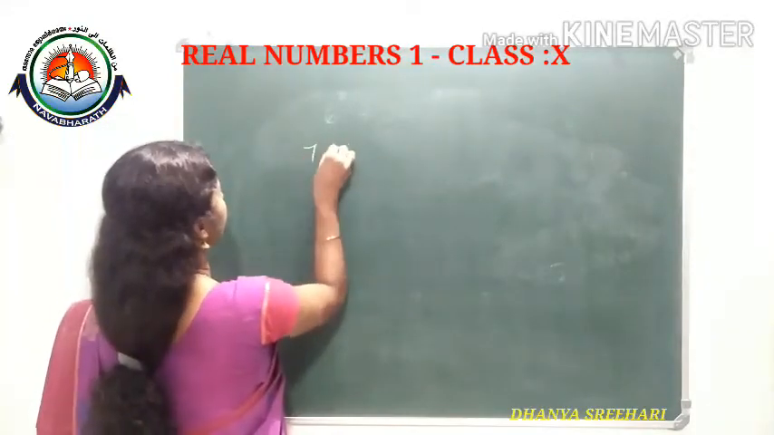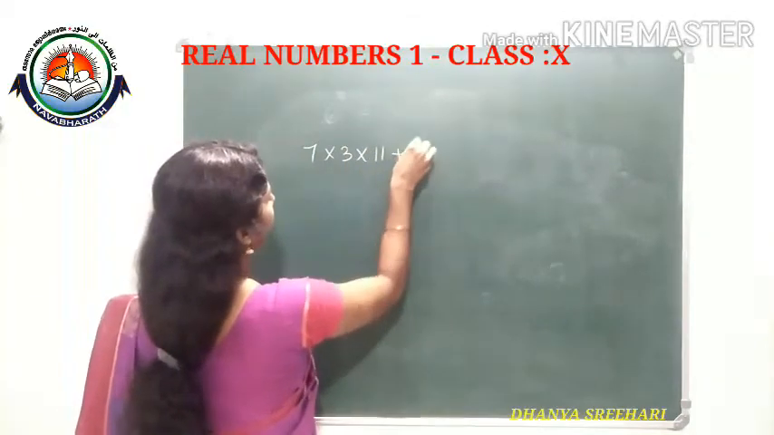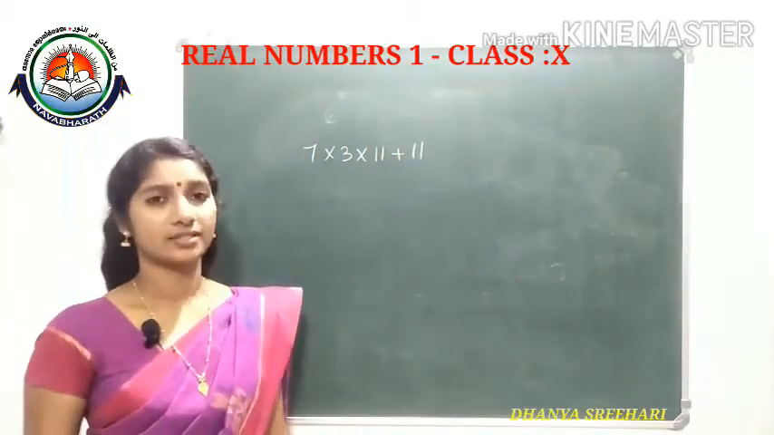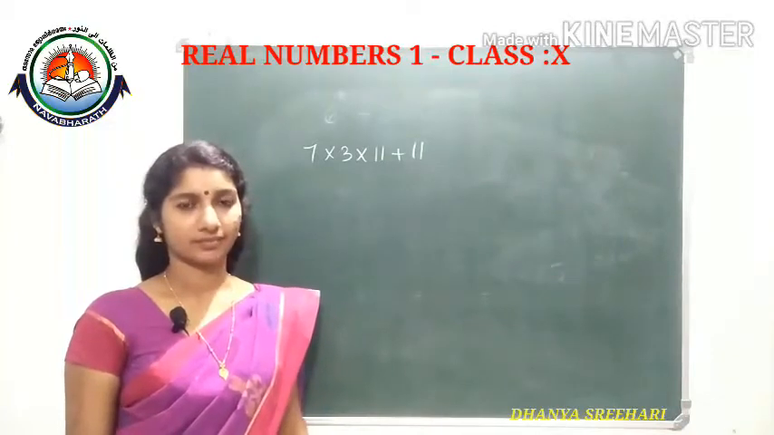Another question is coming like this: 7 into 3 into 11 plus 11. Prove that this is a composite number. How will you give the proof?